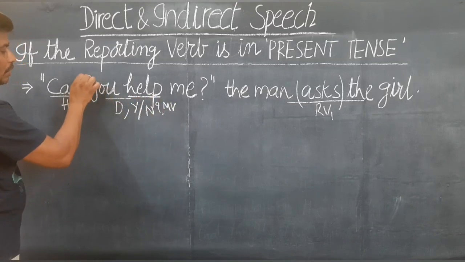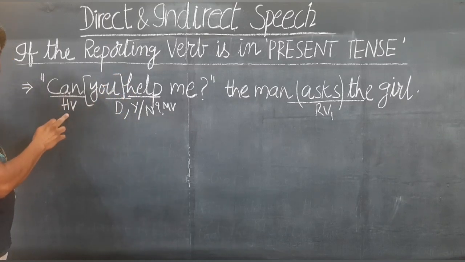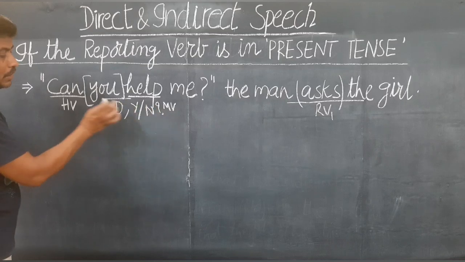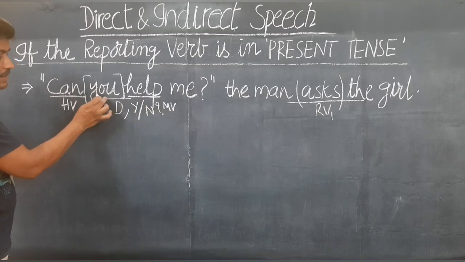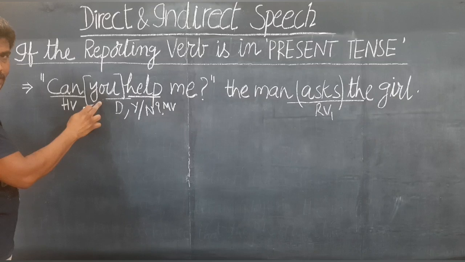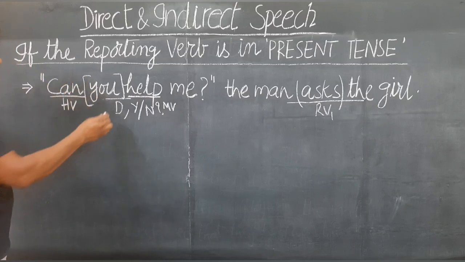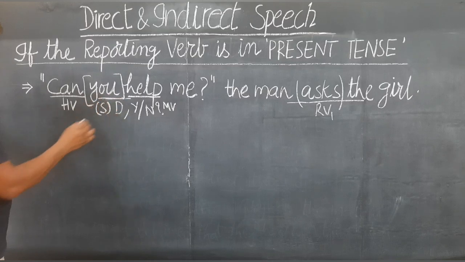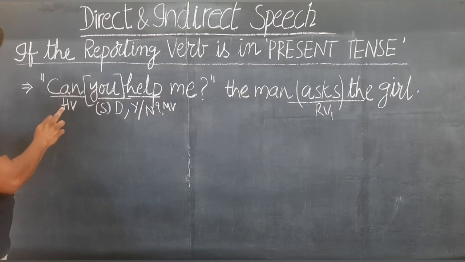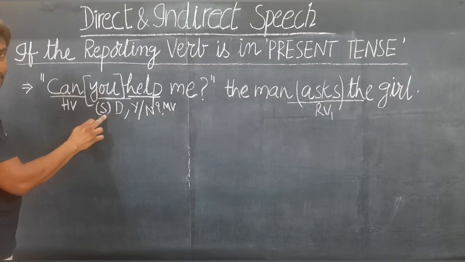In between these two, whatever you have, that all comes under subject. Remember this point. Between this helping verb and main verb, whatever you have. In all my examples, you have just one word. In your examinations, either academic or test, you may have many words here. You may have a phrase here, you may have a noun phrase here, or something else. Whatever it is, this all comes under subject. That is very important. Do you understand what I say? The words between the helping verb and main verb come under subject.